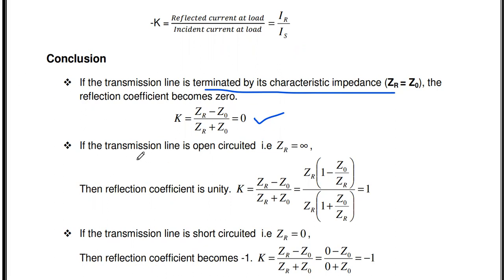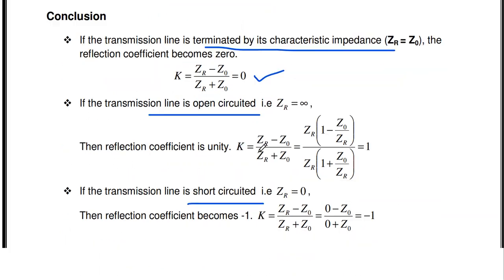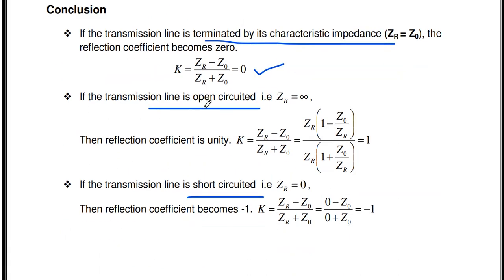And another one: if the transmission line is either open circuited or short circuited, we will get maximum reflection. So in which situation will we get maximum reflection? Either when the transmission line is open circuited or short circuited. Open circuited means the receiving end of the transmission line is open.